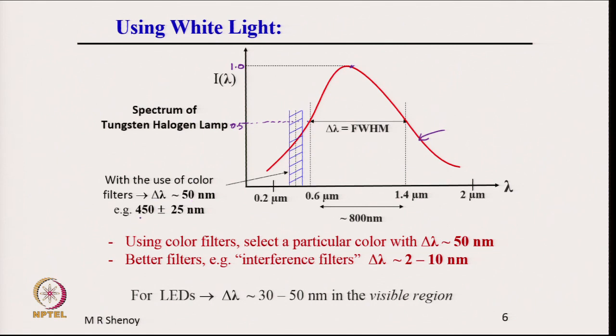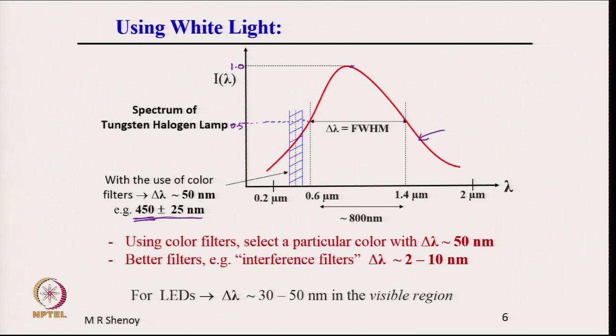The filter has a bandwidth of about 50 nanometers, which means it passes wavelengths 450 plus or minus 25 nanometers.